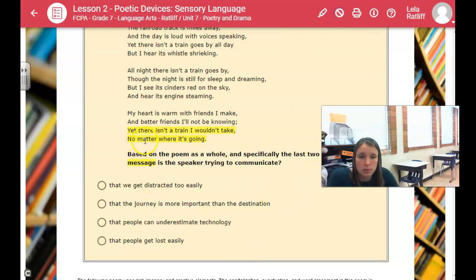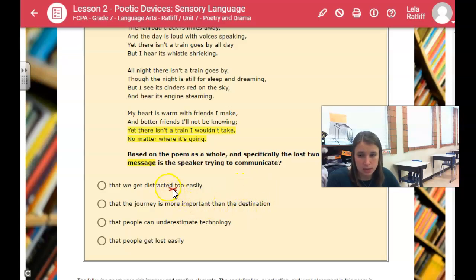So I think it's important to maybe read the rest of this stanza. It says, "My heart is warm with friends I make, and better friends I'll not be knowing. There isn't a train I wouldn't take, no matter where it's going." So right here it's kind of focusing on trains. What do trains do? They take you places. So think about that as some imagery to answer this question.